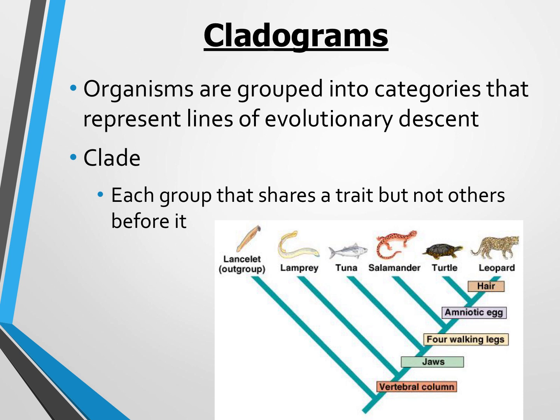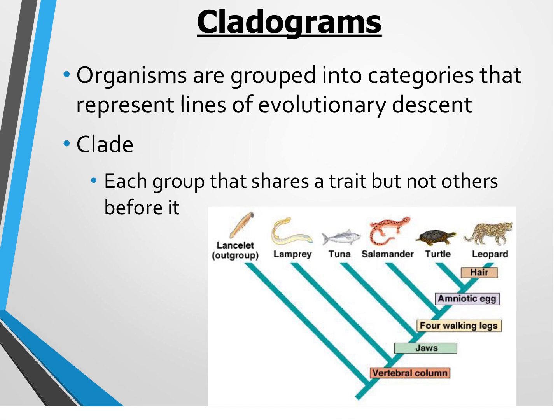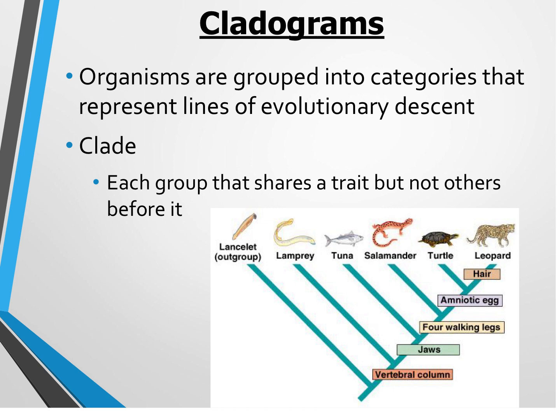And then another way we can classify different species is we can use something called a cladogram. And we looked at cladograms on Tuesday. So cladograms are just diagrams, and they show different species, and they also show how closely or distantly related species are to each other. So let's take a look at the leopard right here.